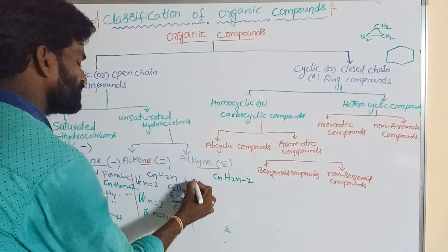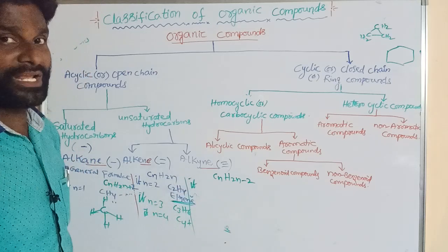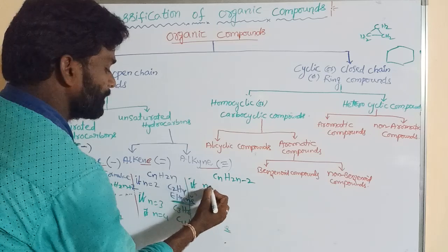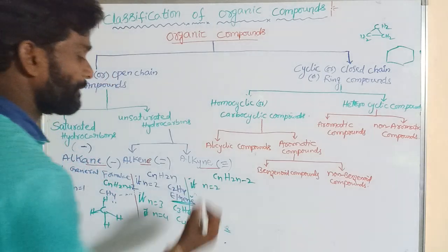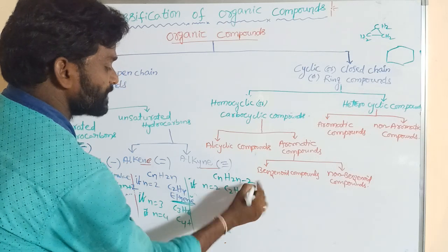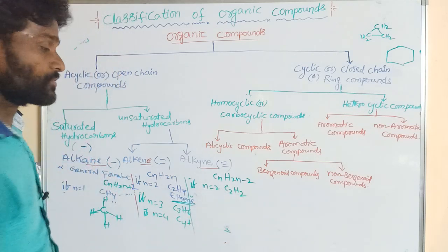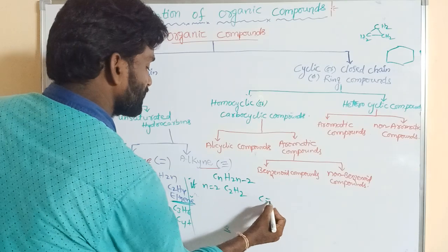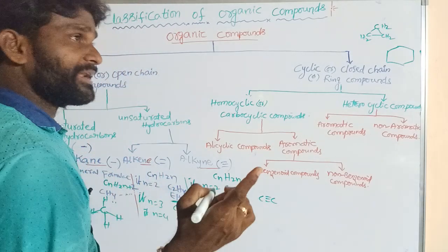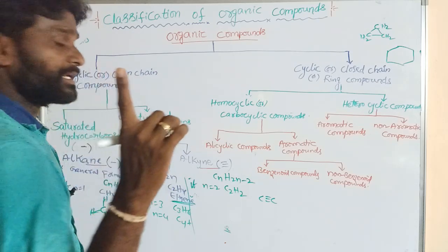If n is equal to 1, it cannot exist, similar to alkene. If n is equal to 2, what happens? C2H2, 2 times 2 is 4, minus 2. It must contain a triple bond, and carbon must have 4 bonds.